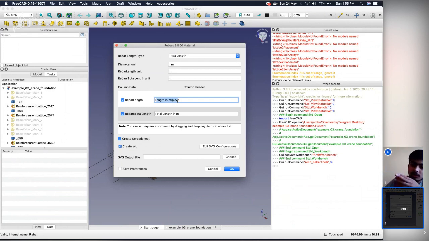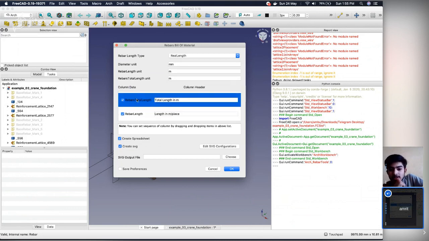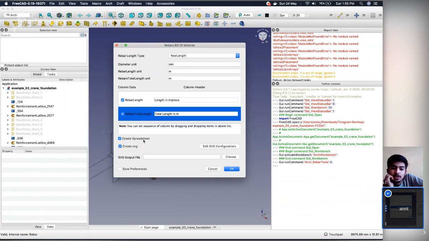You need to do it manually. If you change units here, you need to change units above, for the rebar length unit and diameter unit. Ah, okay, so this is just a label, the header in the table, right? Yes. Okay, cool. You can also drag and drop to change the sequence. Cool.